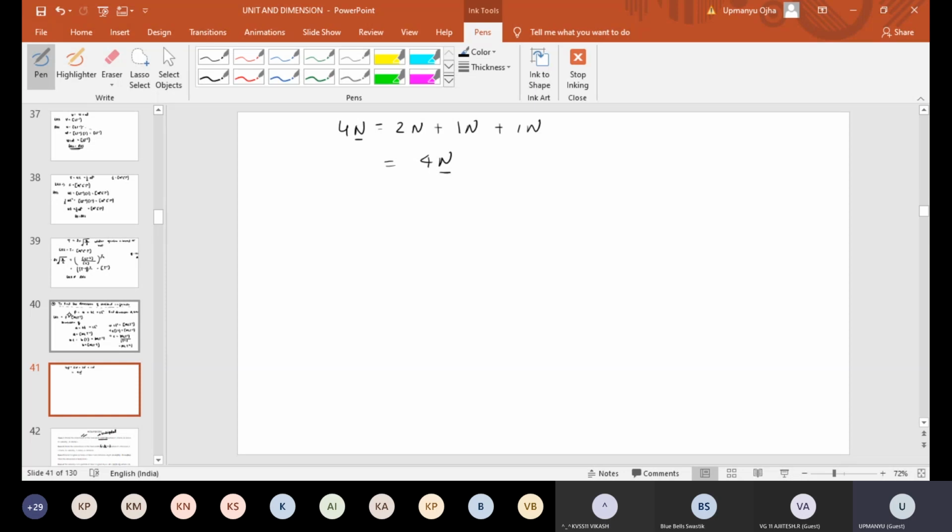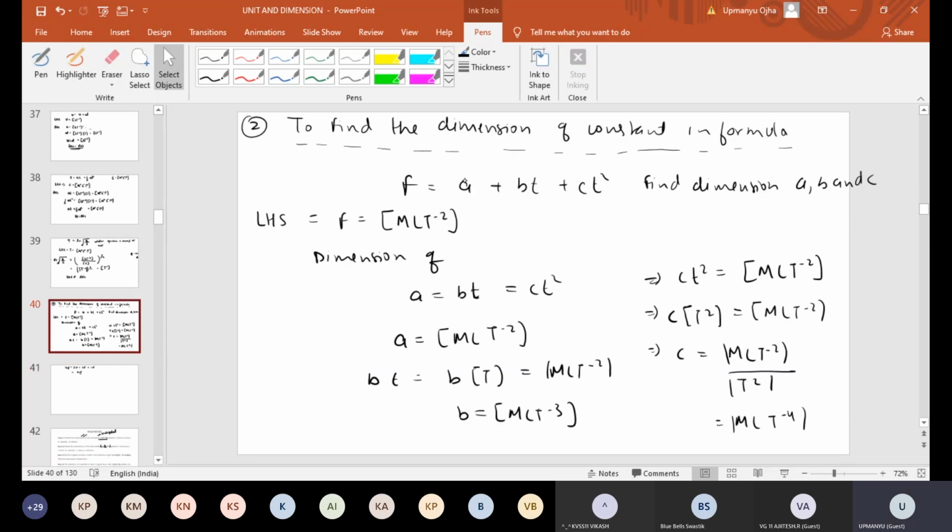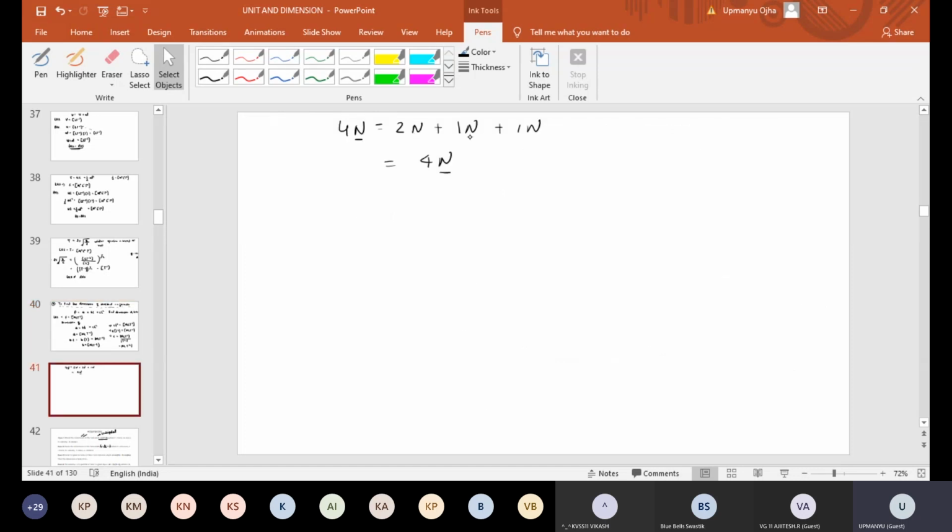If you look at this, the dimension of A should be equal to Newton, the dimension of BT should be equal to Newton, and the dimension of CT square should also be equal to Newton. That concept we are using, the principle of homogeneity. So the dimension of A should be equal to force, the dimension of BT should also be equal to force, and the dimension of CT square should also be equal to force. Then when you add, you'll get this force. Like this, 4 Newton equal to 2 Newton plus 1 Newton plus 1 Newton. You are getting 4 Newton. Then LHS equals RHS.